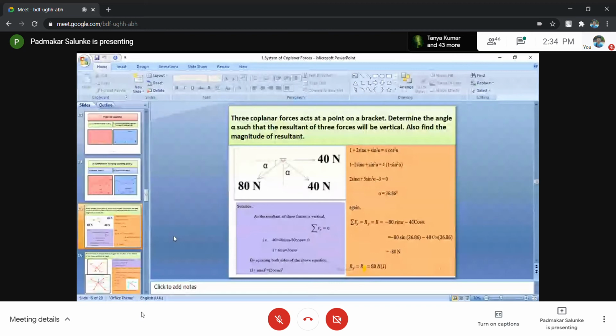Okay, so now look at that. This is one of the most interesting problems related to the concurrent coplanar force system. Once again, in brief, I will explain this problem. Three coplanar forces act at a point on the bracket. Determine the angle alpha such that the resultant of the three forces will be vertical. Also find the magnitude of the resultant.